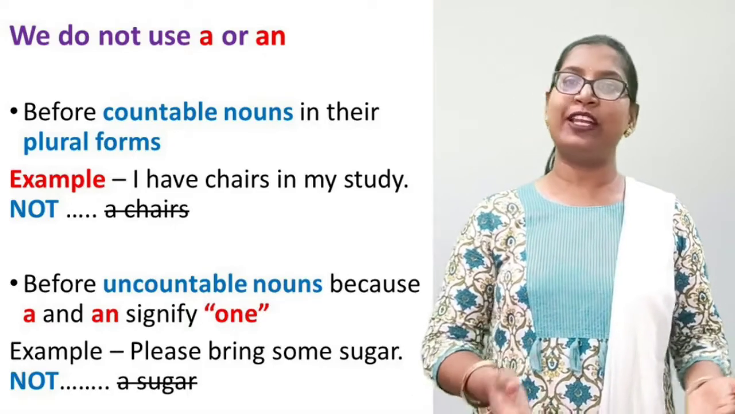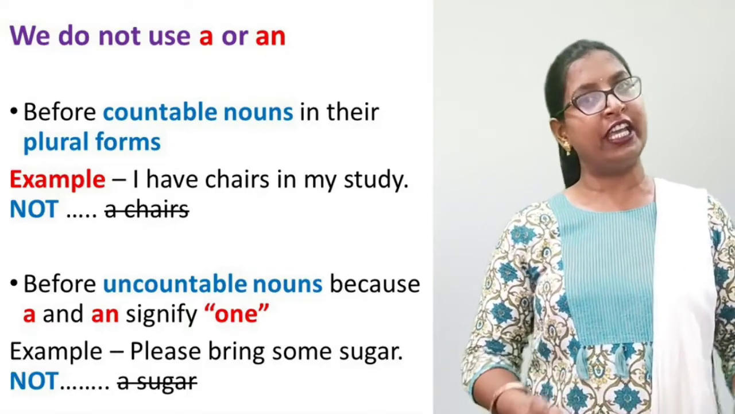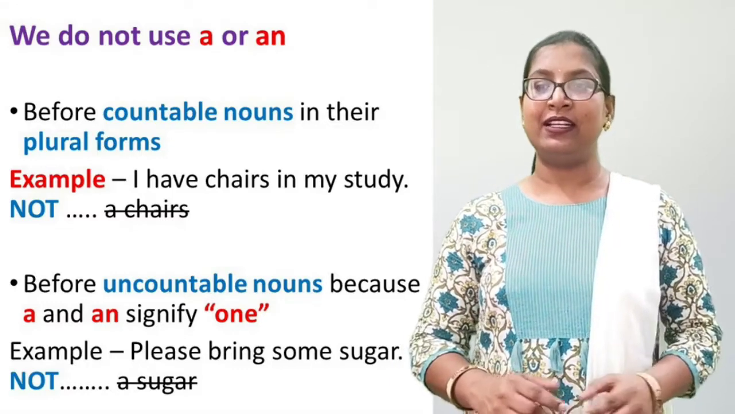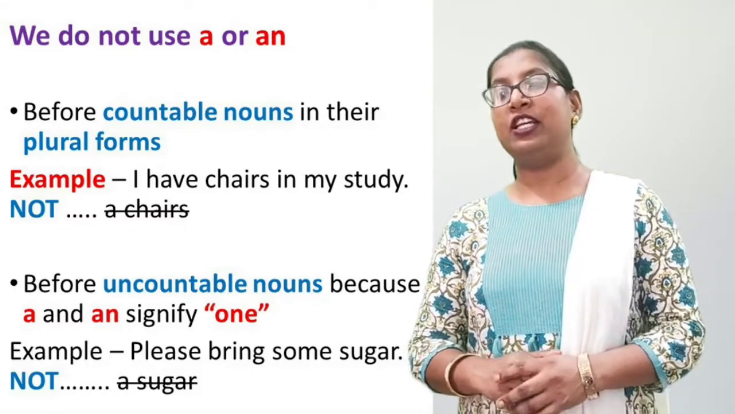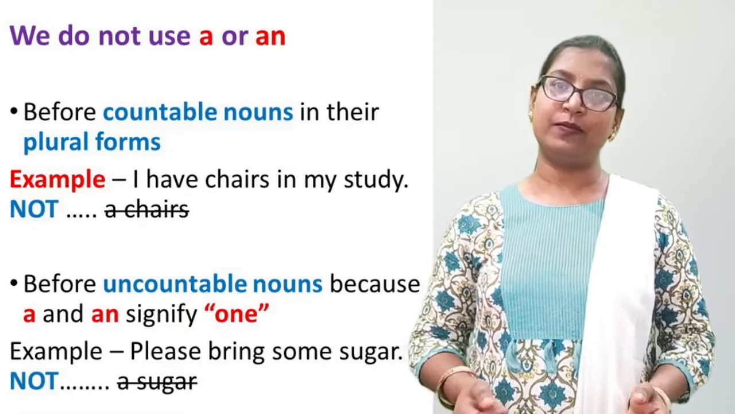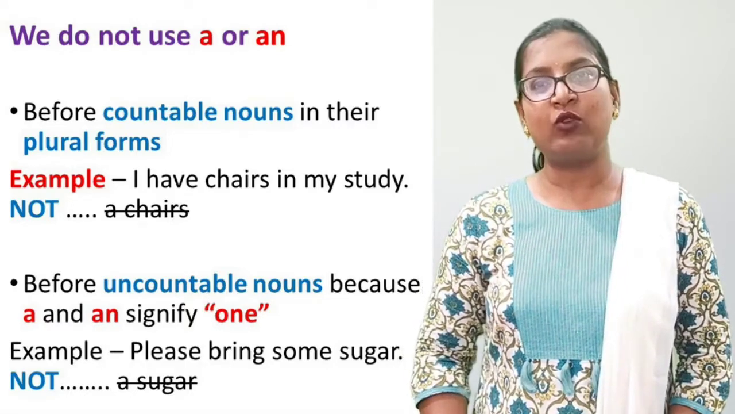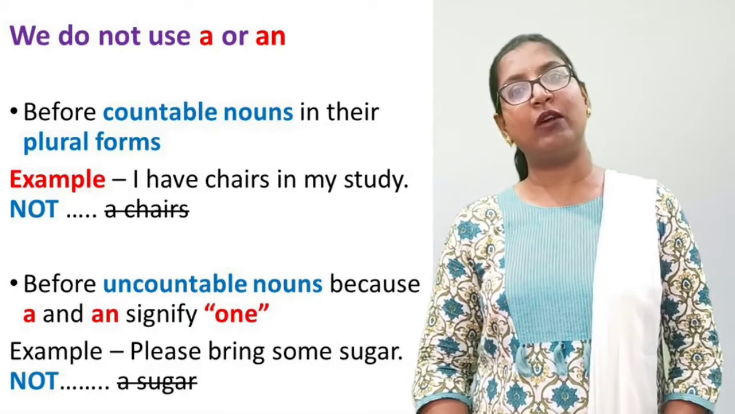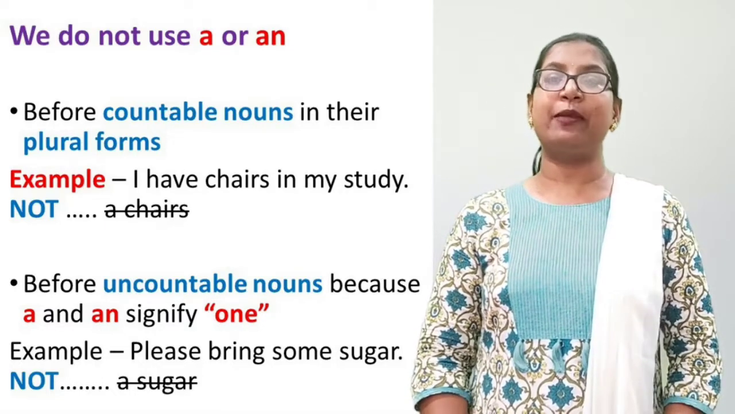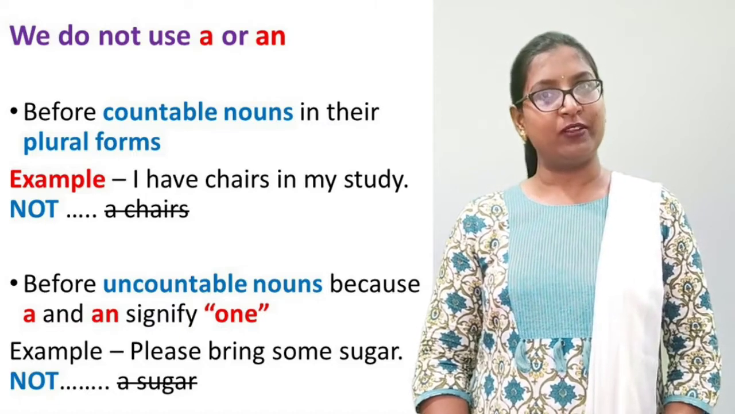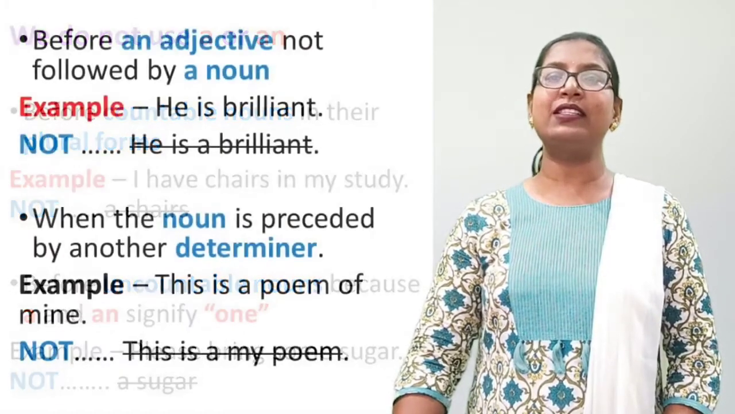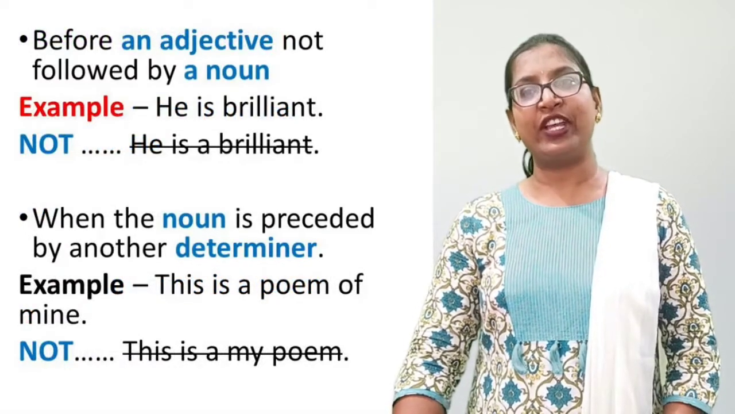Next is before uncountable nouns, because a or an signify one. Before uncountable nouns we do not use the article a or an because a or an means one. Clear? For example, please bring some sugar. What is an uncountable noun here? Sugar. Sugar is an uncountable noun. So we cannot say please bring a sugar. It will be wrong.